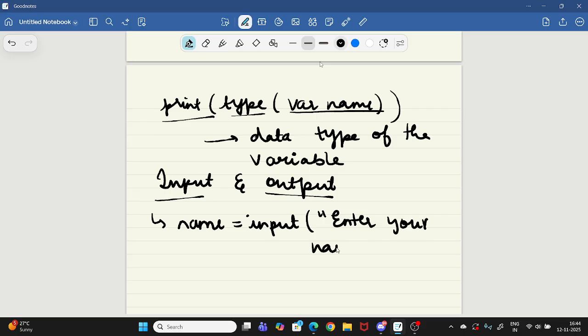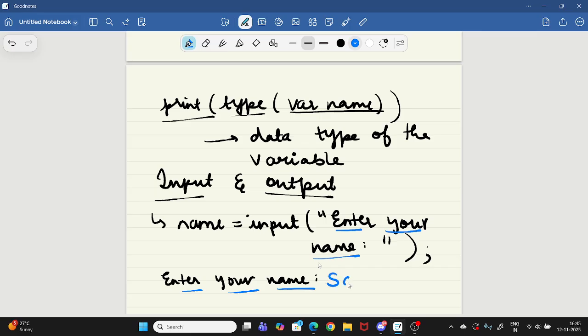Now when I run this program, on the screen it will show: enter your name. Whatever you write here will be shown to the user. Enter your name, and then he or she can type the name here, or he or she will type Safia. So that is how you enter.